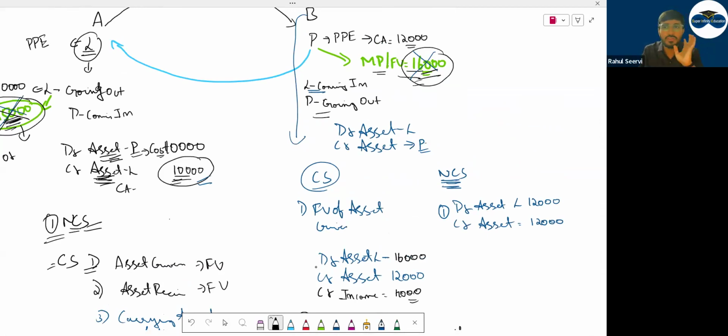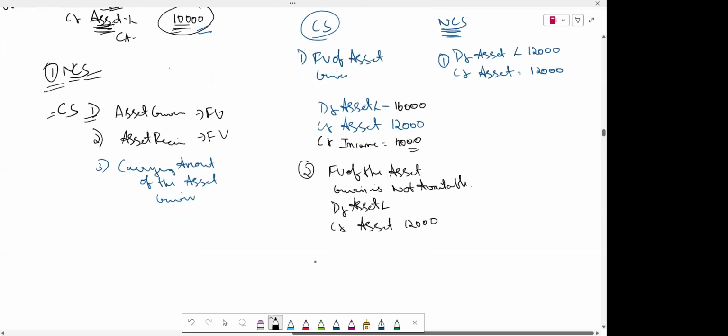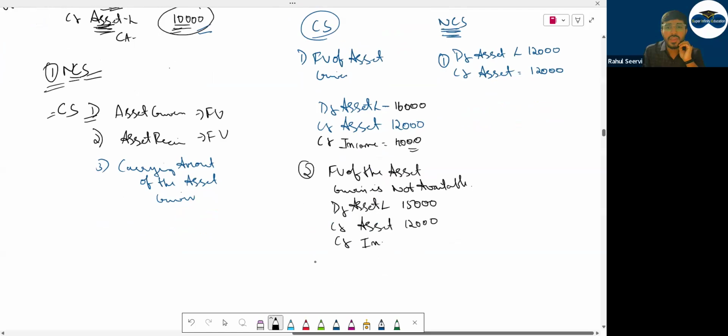No, I mentioned it is not available. Then which fair value will we take? Fair value of the asset received. What have you received? Lamborghini. What is the fair value of Lamborghini? 15,000. Credit क्या होगा? Income of 3,000. Either income होगा, either loss होगा. In this example, we have income. If it is on debit side, loss. किधर जाएगा? P&L में. किधर? Operating.